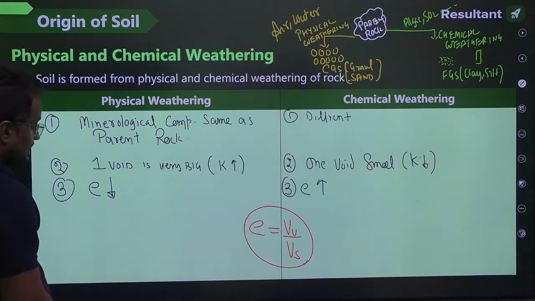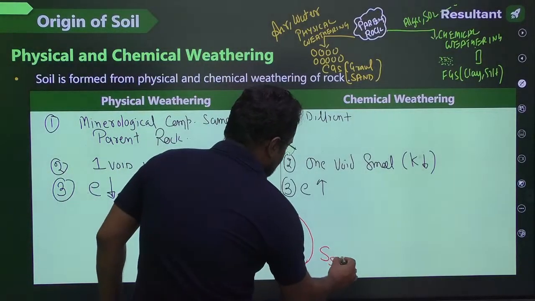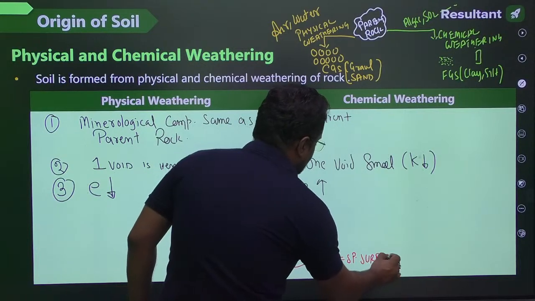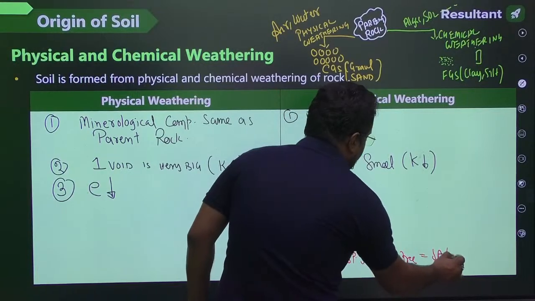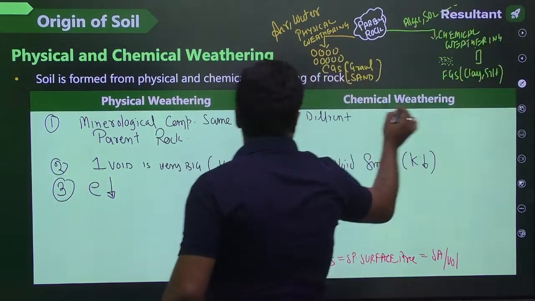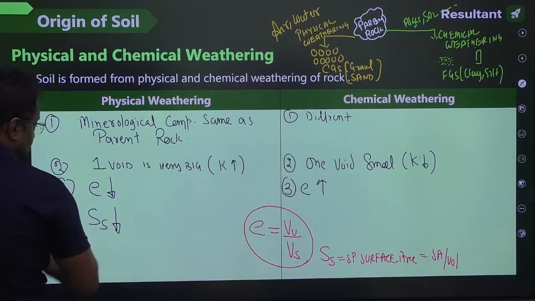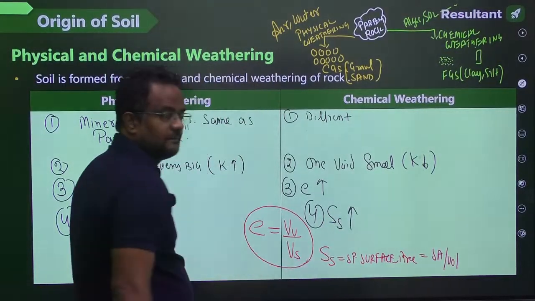Okay, now guys, there is a term called specific surface area, SS, specific surface area. This is surface area per unit volume. So guys, specific surface area will be lesser here and specific surface area will be bigger here.